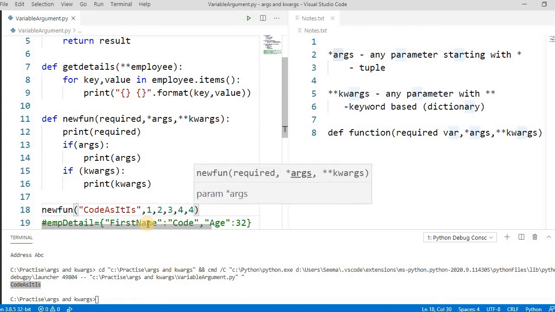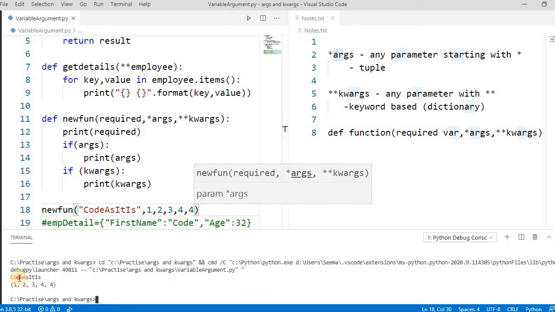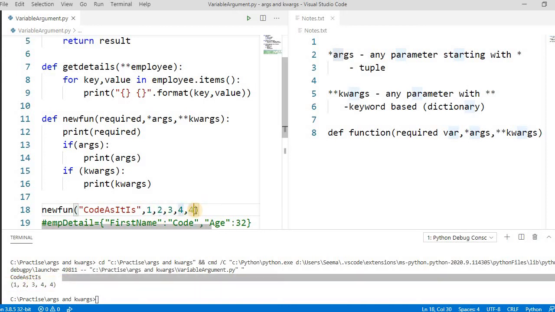Suppose we pass something like 1, 2, 3, 4, 5. We have passed these numbers, we have not passed the double star yet, because double star takes keyword key and value pairs. Let's run this, it will return a tuple. There are two parameters, one is the required one, and the second one is the tuple.